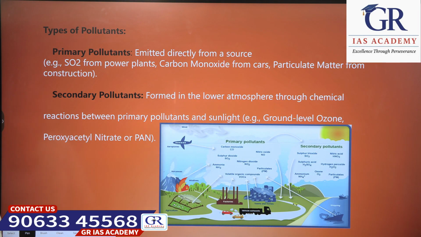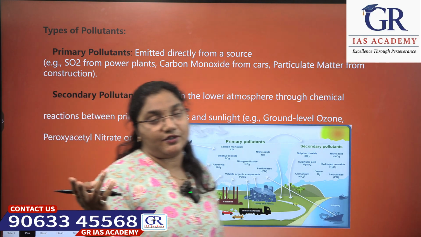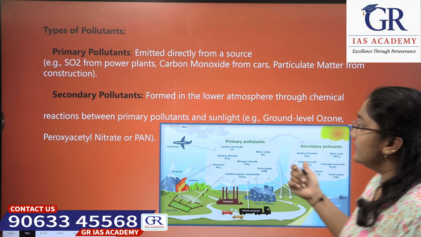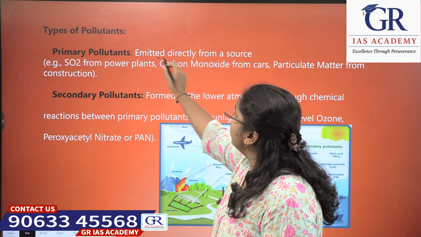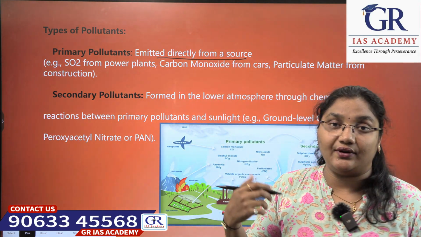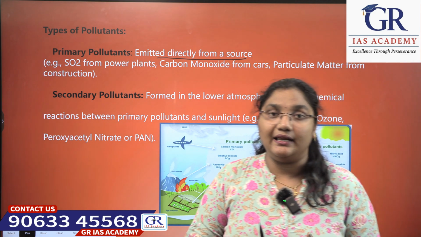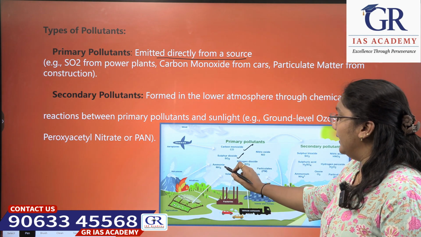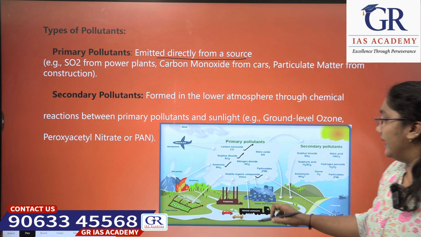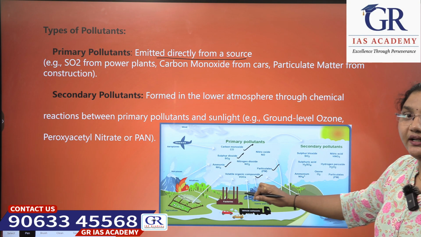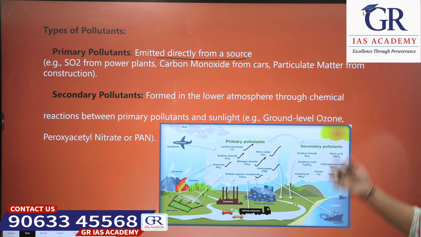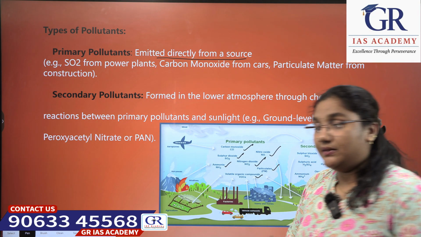Let us see the types of air pollution. Basically there are two types of air pollutants, primary pollutants and secondary pollutants. The primary pollutants are emitted directly from the source, like carbon monoxide, sulfur dioxide, ammonia, volatile organic compounds, particulates, which we call PMs, and nitrogen dioxide and nitrogen oxide. These are a few examples of primary pollutants.